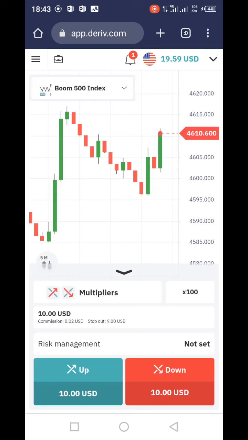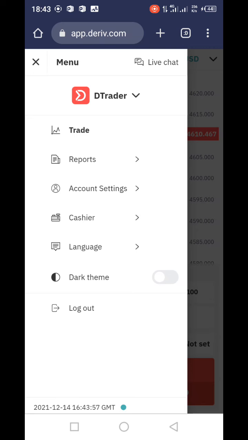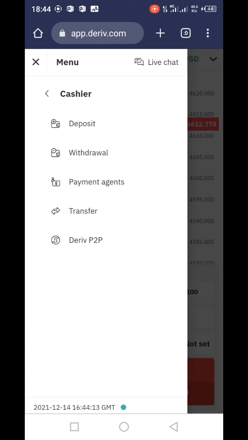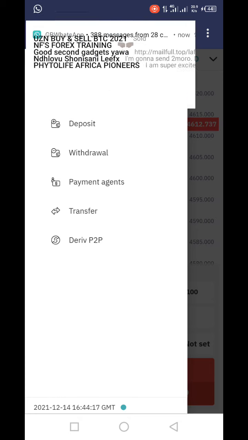So when you look at your corner there, there's a sign which looks like a bag, and next to it you see three lines. You press there. That is the option or the menu. You see where it says trade, there's the report, there's the account settings, there's cashier, language, dark theme, logout. So you go on cashier. You see there's deposit, withdraw, payments, agents, there's transfer, there's live